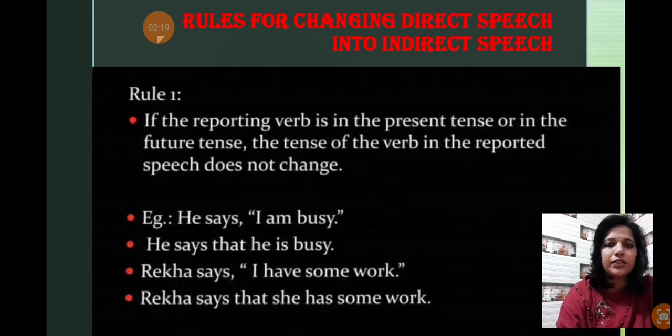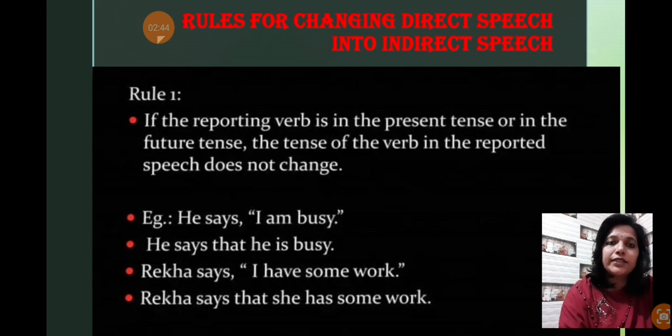Likewise, you could see in the example, he says, I am busy. So the indirect speech will be he says that, because says is present tense. If the reporting verb is in present tense, then we do not require any change in the reporting verb. The reporting verb will be similar.